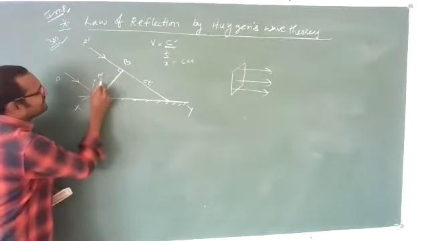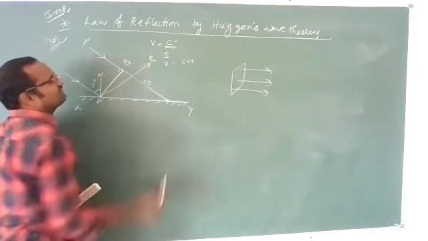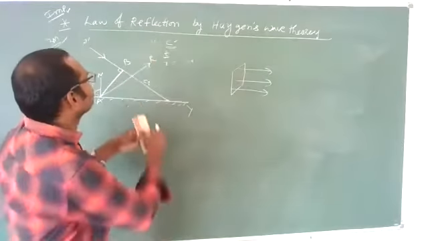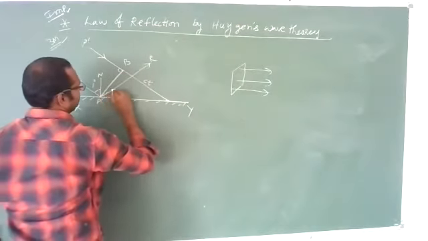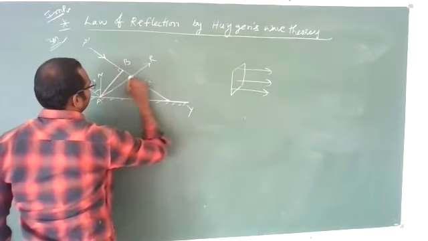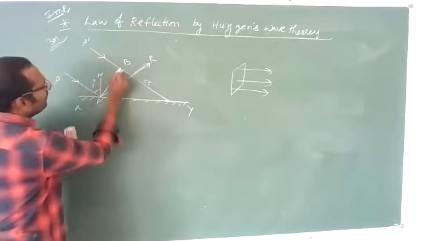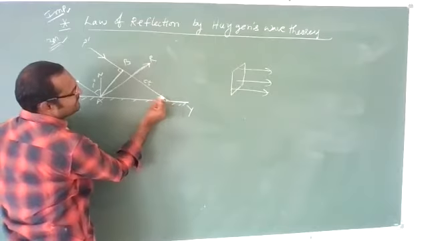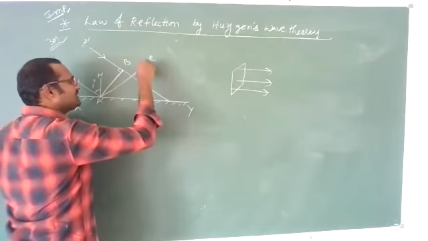This is the incident ray for this normal, and this will be the reflected ray for this normal. This is the reflected ray. Now, when point B is incident on this, it will travel a ct distance, and point A also will travel a ct distance.